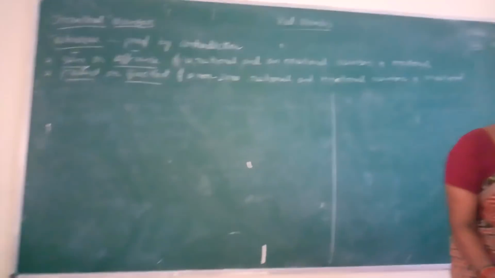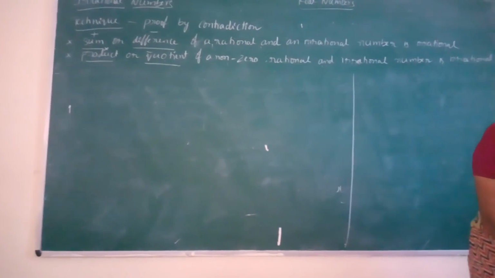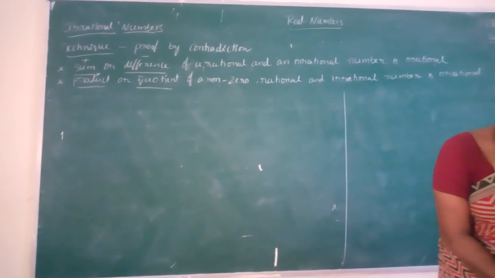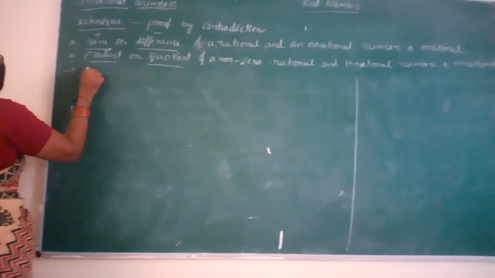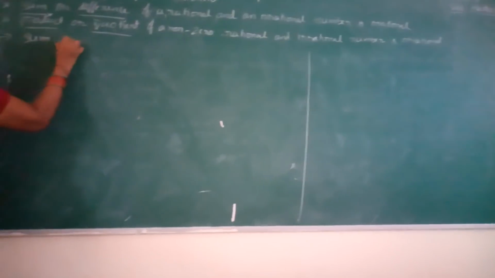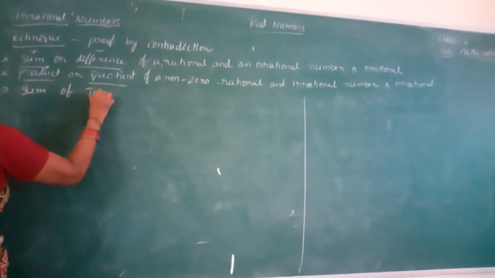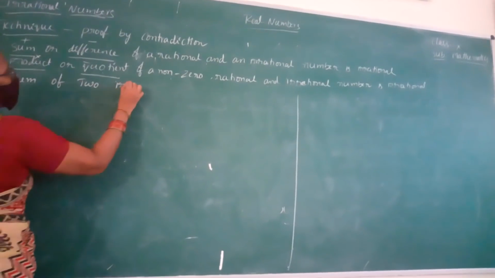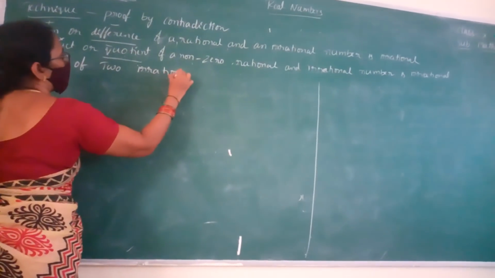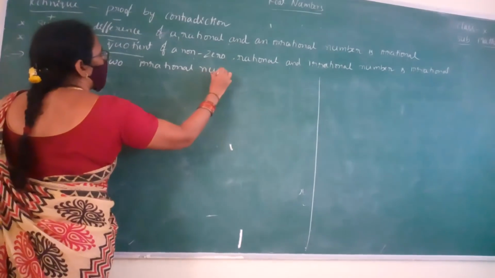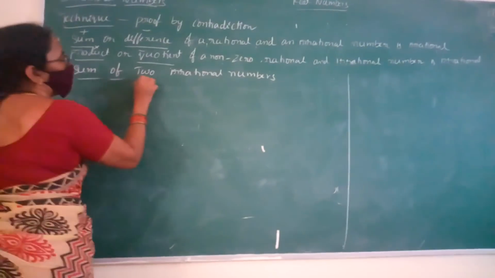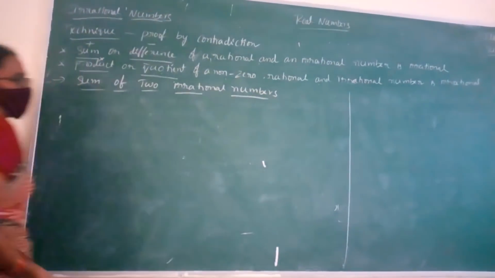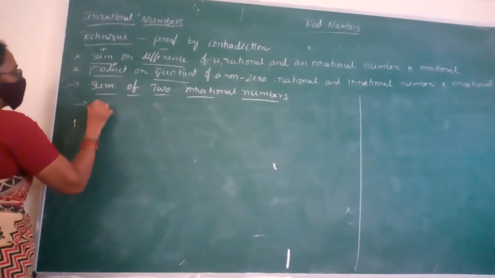Sum of two irrational numbers. Tell me two irrational numbers.